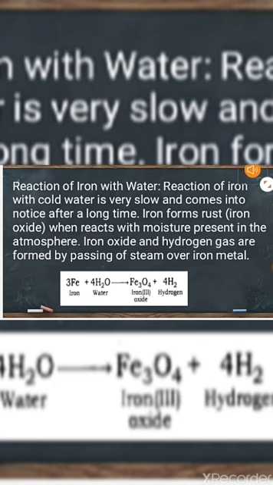Iron reacts with steam, produce iron oxide, Fe2O3, and finally it forms Fe3O4 as well. And that is only known as rusting. Whenever iron reacts with impure water, means air and water, carbon dioxide and water, then iron gets rusted. There will be rusting process.